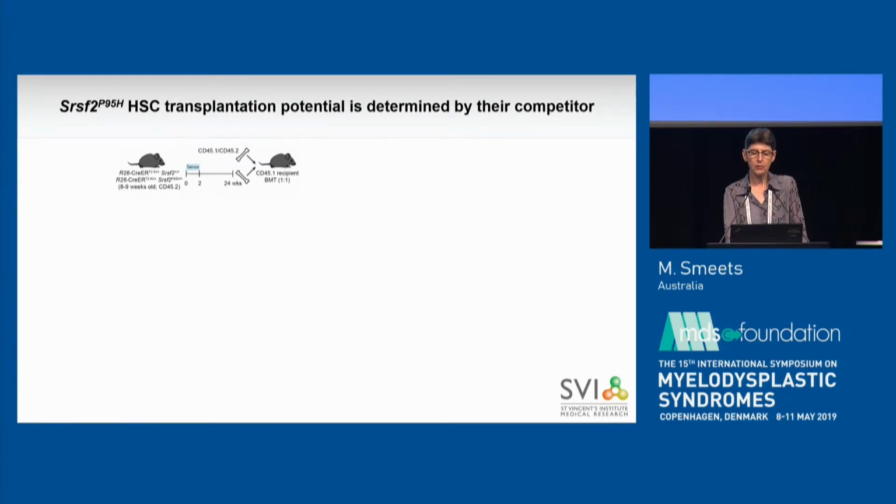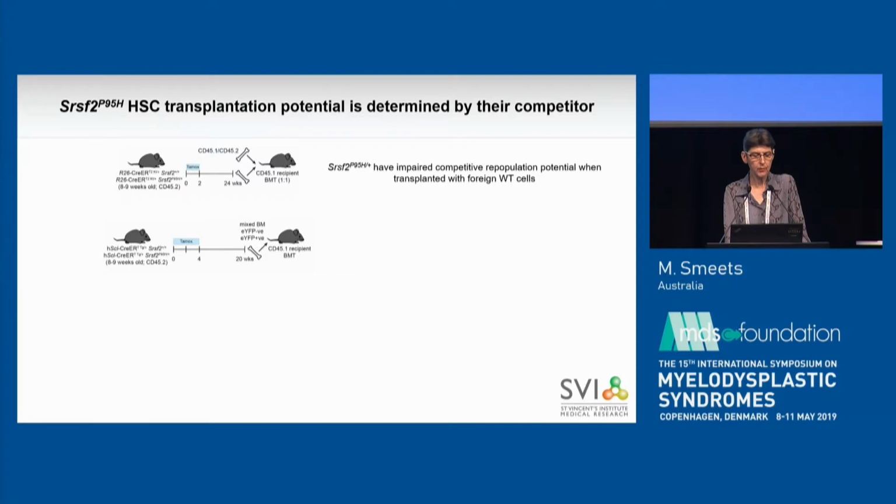So then next, to determine the transplantation potential of mutant SRSF2 expressing cells, we first transplanted activated cells from the ROSA-CRE model into recipients mixed with competitive bone marrow from a wild-type mouse. In these recipients, we saw very low initial chimerism that rapidly disappeared, suggesting that the mutant cells have impaired competitive repopulation potential when transplanted with foreign wild-type cells, confirming what others had previously seen.